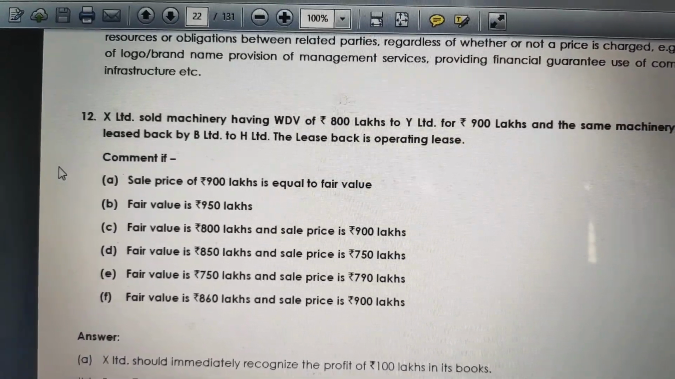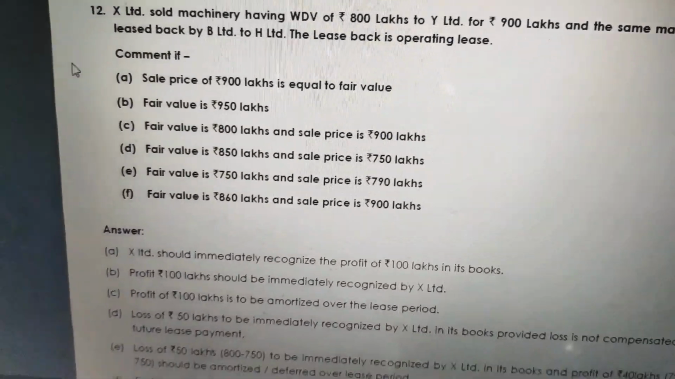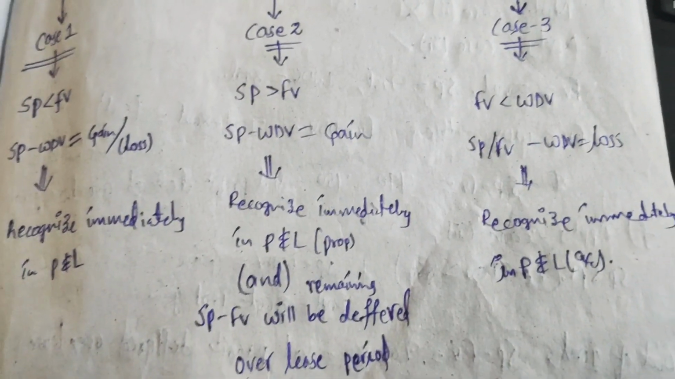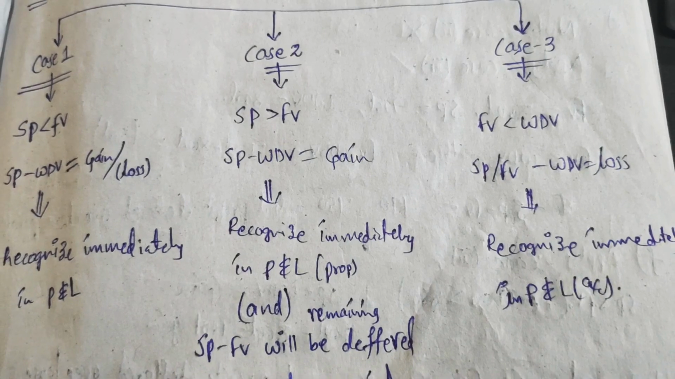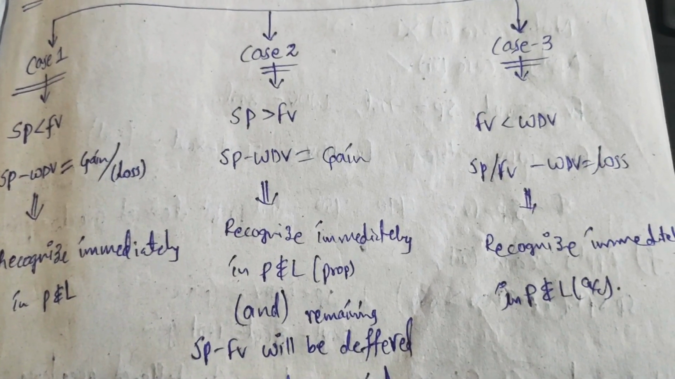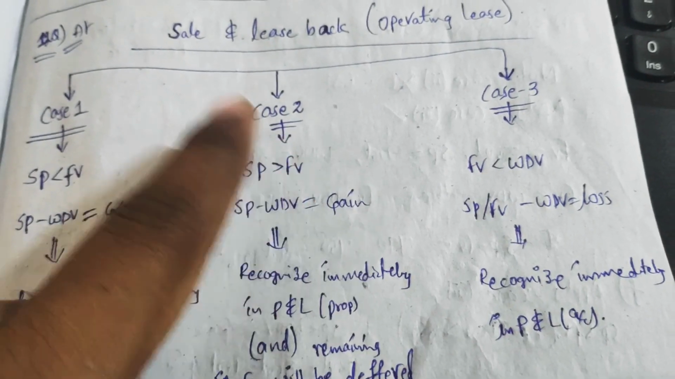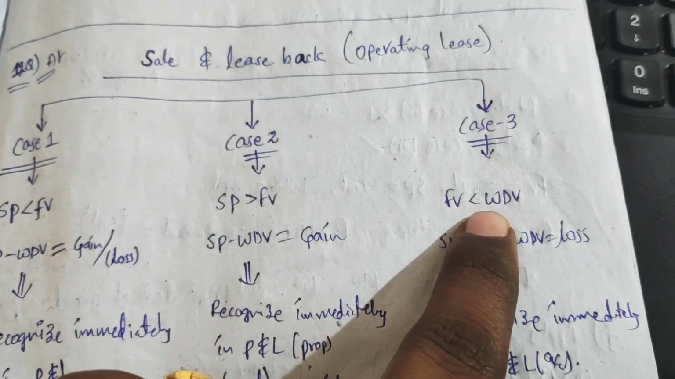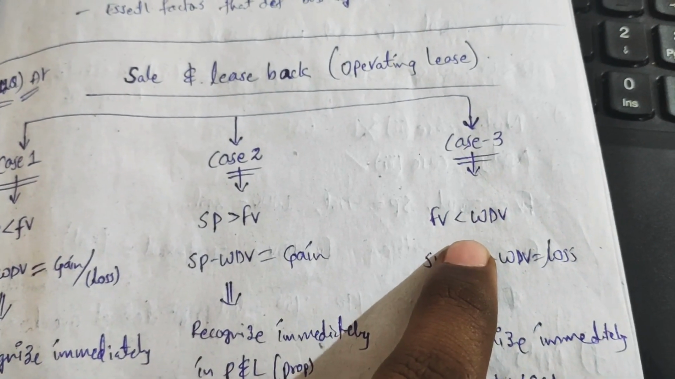What we need to do, friends, is analyze option 2 and option 3, I mean case 2 and case 3 here. Which one do you need to apply here? That is the question. Why? Because the selling price is 790 lakhs and the fair value is 750 lakhs, so the selling price is greater than the fair value. This case will apply. And the fair value of 750 lakhs is lesser than the written down value of 800 lakhs, so this case can also be applied.